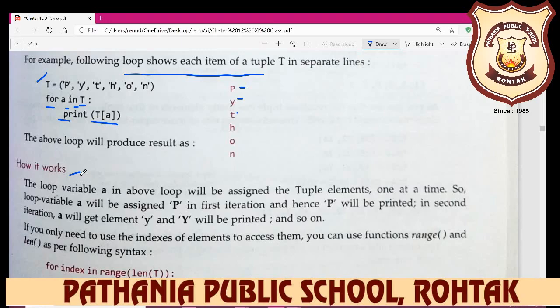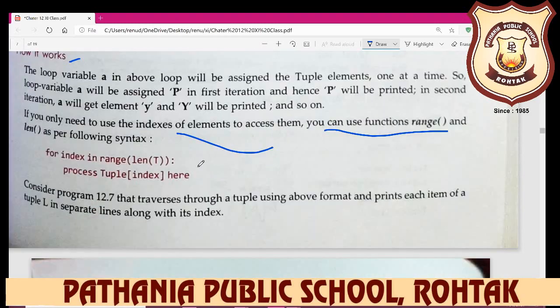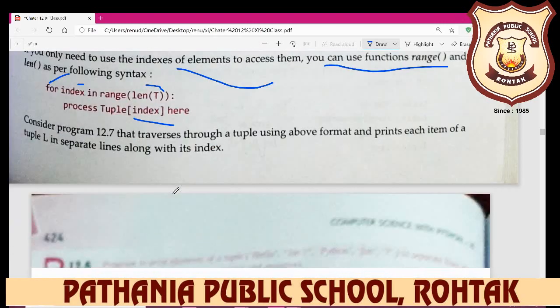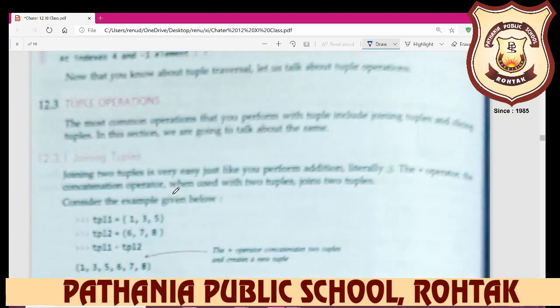If you only need to use the indexes of elements to access them, you can use the range function. We have already learned about the range function and len. As per the following syntax, you can write for index in range(len(tuple name)), and then process tuple[index] here. So your tuple will be traversed in this way.